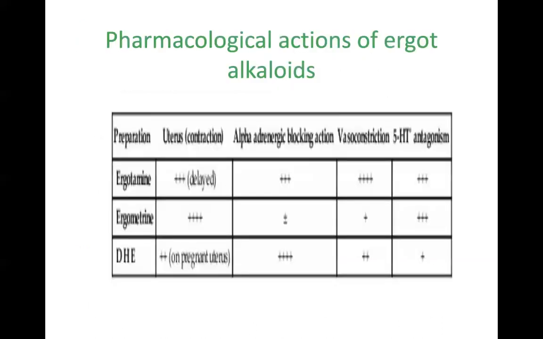Coming to pharmacological actions of ergot alkaloids, in this table we'll learn that ergotamine causes more powerful uterine contractions, but the contractions are delayed. Coming to alpha adrenergic blocking action, ergotamine has more than ergometrin, whereas DHE has more than ergometrin and ergotamine. Vasoconstriction, ergotamine causes more vasoconstriction compared to ergometrin and DHE. In a similar way, ergotamine and ergometrin have the same 5-HT antagonism, whereas DHE has less.